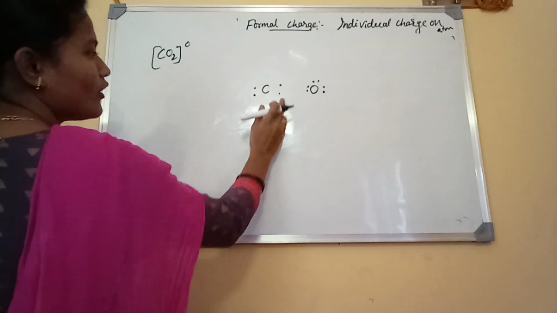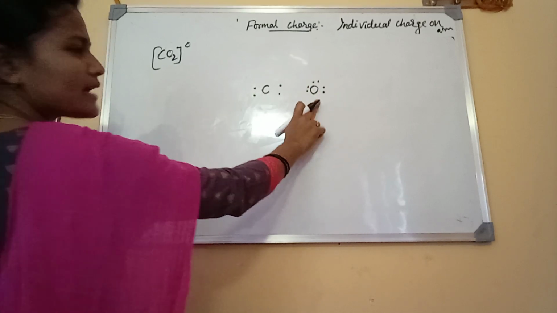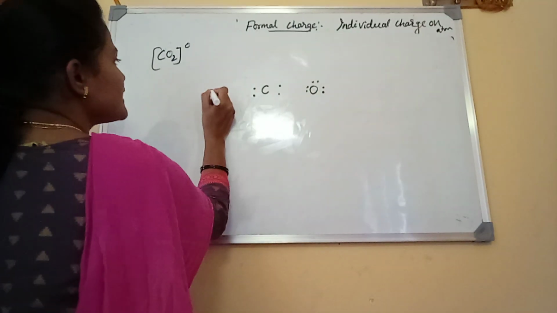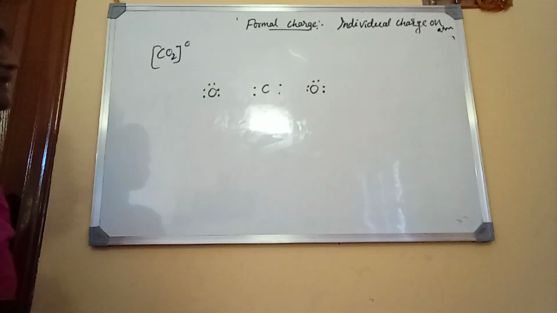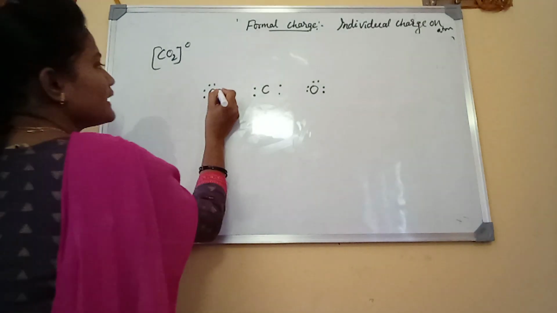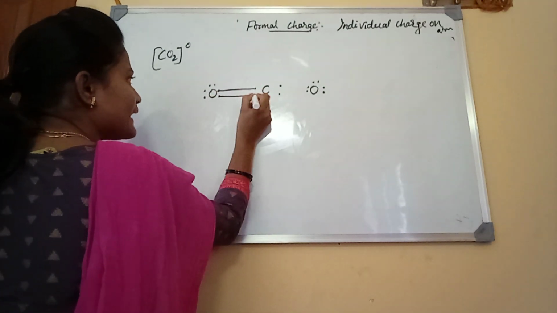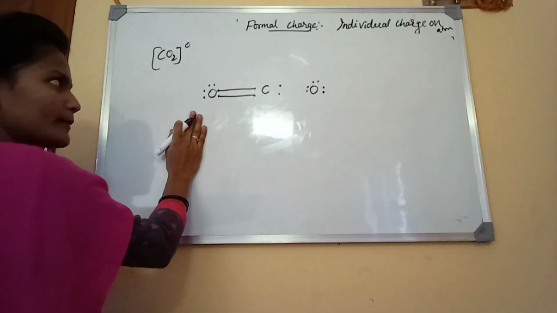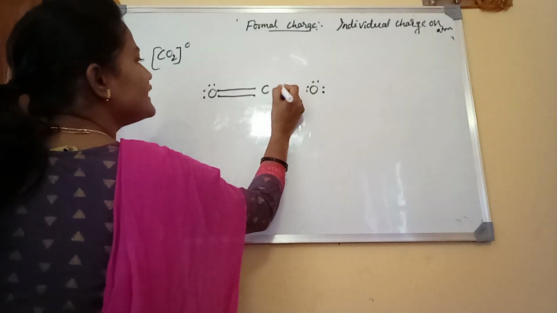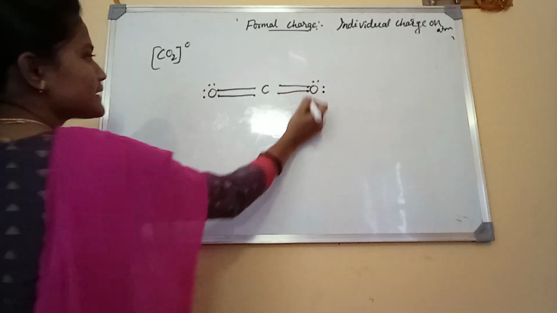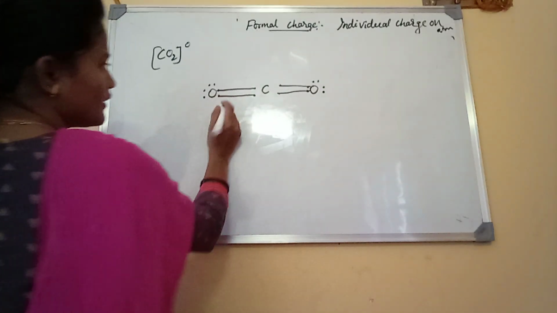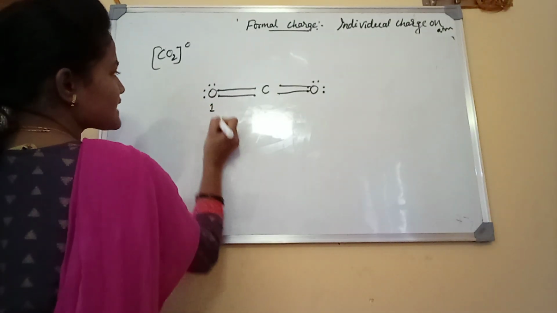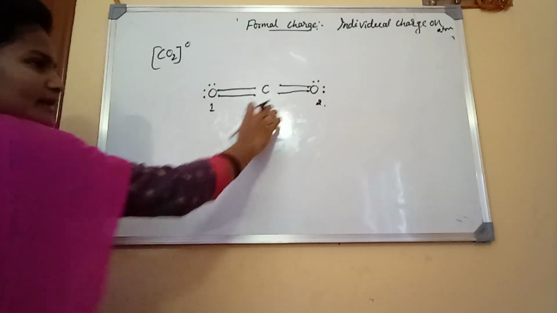1 2 3 4. Okay, oxygen there are 6 electrons on the oxygen, valence electrons are 6. And here also there is a second oxygen atom, here also I am writing 6 electrons. To get 8 electrons, oxygen shares its electrons with the carbon and it will become 8 electrons, and this also shares 2 electrons to the oxygen atom, then it will become 8 electrons on oxygen, carbon and oxygen. I am taking for our convenience, this oxygen as 1, this oxygen as 2. Carbon is as it is.